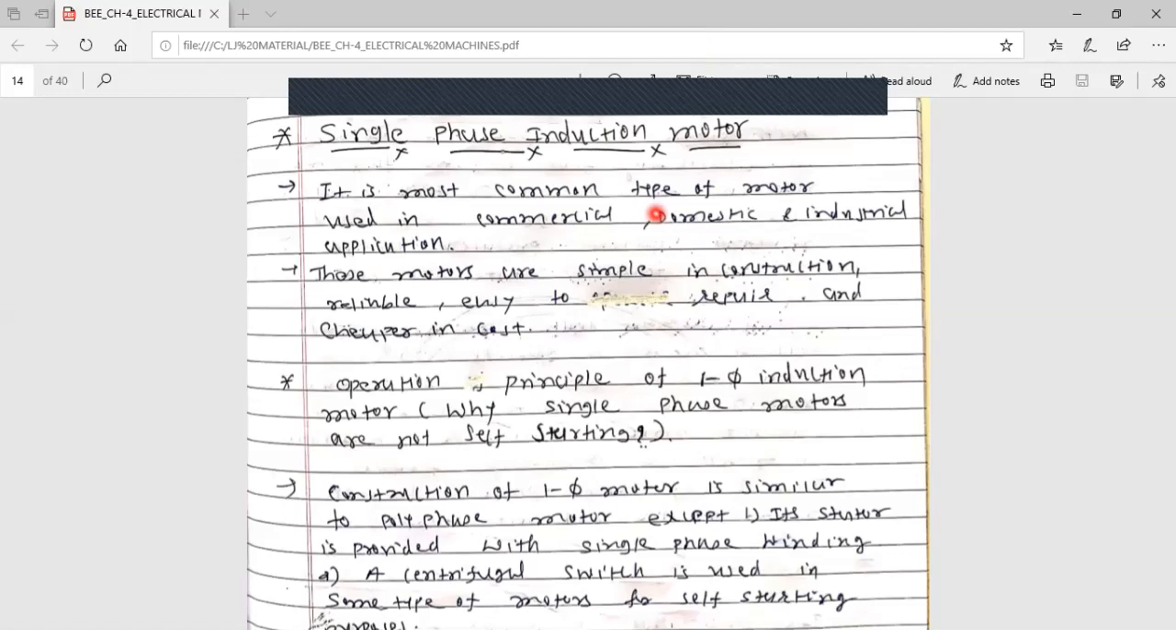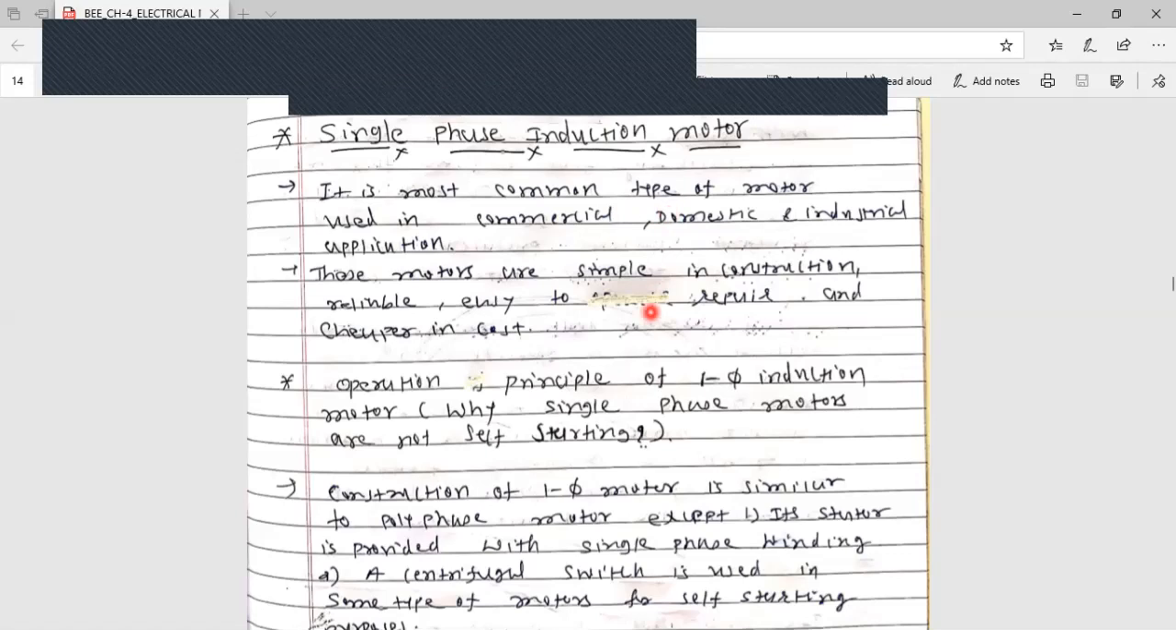We will see the difference in construction, but before moving on to the construction, here are some applications of single phase induction motor. It is the most common type of motor used in commercial, domestic and industrial applications. These motors are simple in construction, reliable, easy to repair and cheaper in cost. So these are the advantages of single phase induction motor.